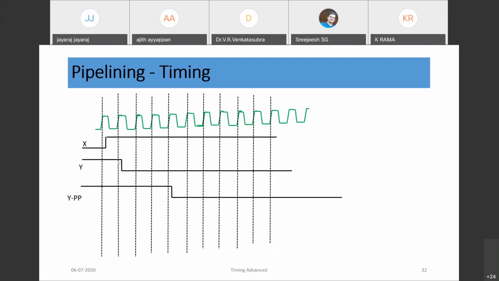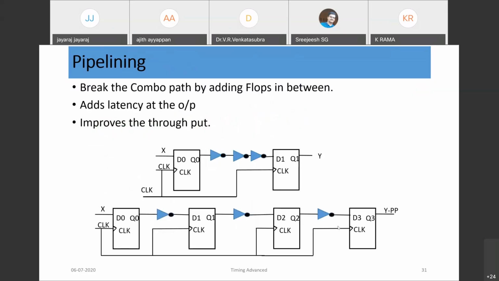Y would be changing from 1 to 0, immediately after the next clock edge, after TPD of the clock flop. But in this case, it takes a 1, 2, 3 clock cycle delay, and only then will Y change. So in case of the second circuit, output would change after two more clock cycles of delay, but here, immediately by the next clock edge, output would change.